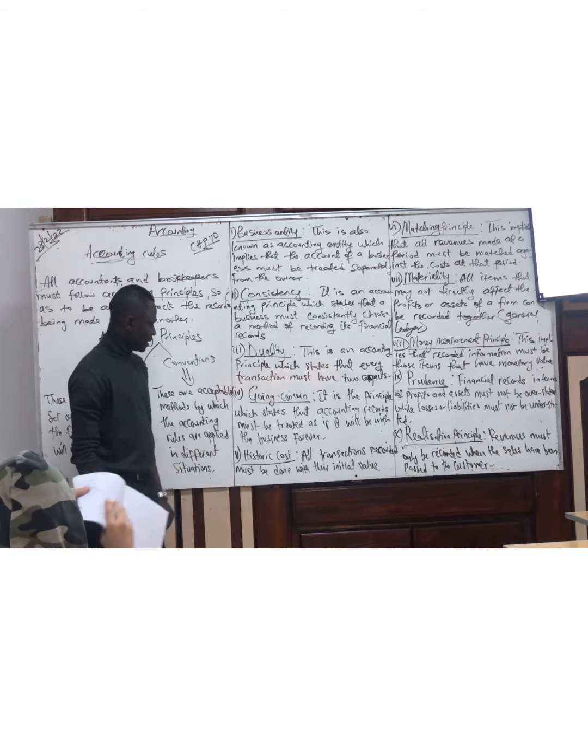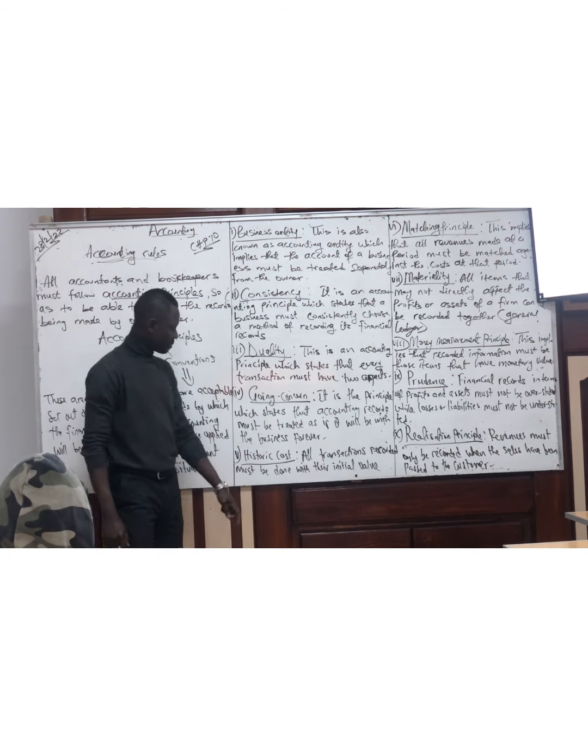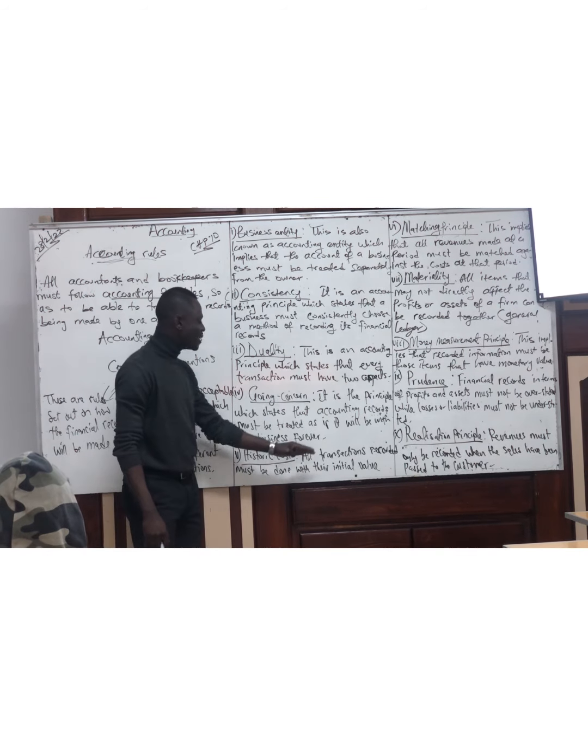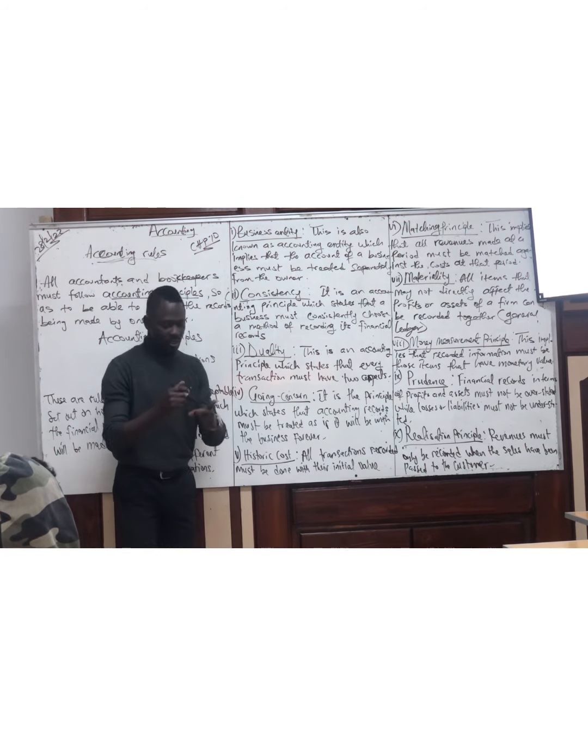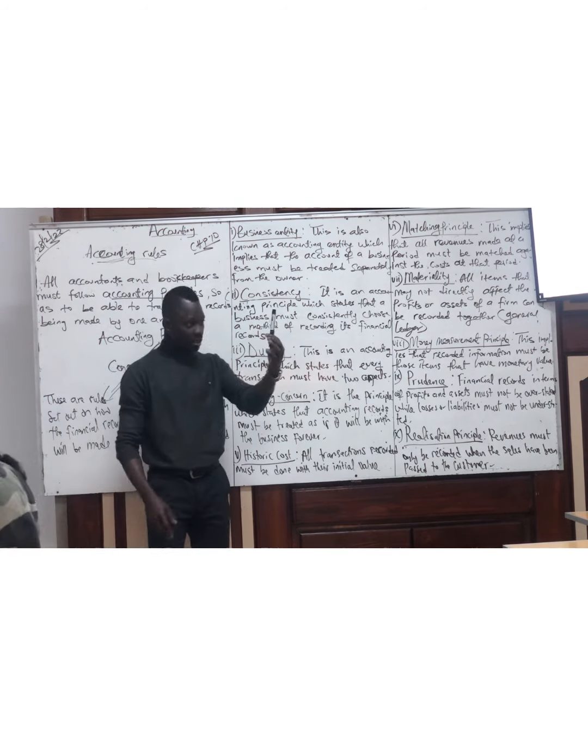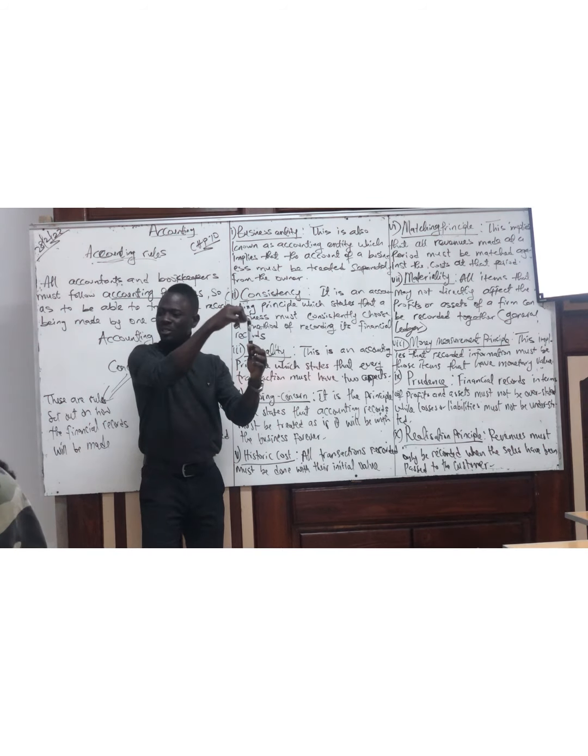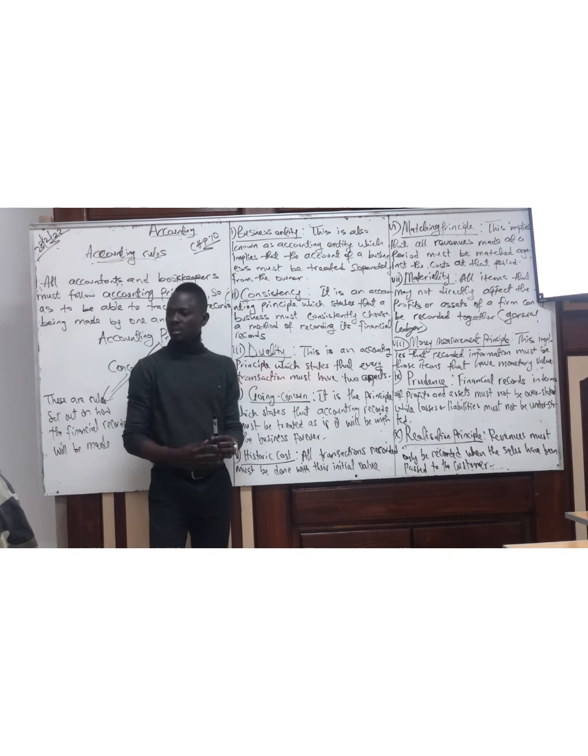That is going concern. Then we have historic cost. All transactions recorded must be done with their initial value. When we talk about initial value, this is what we're talking about. Let's assume this is a house. I bought this house. The value I bought this house for, I must record it with.